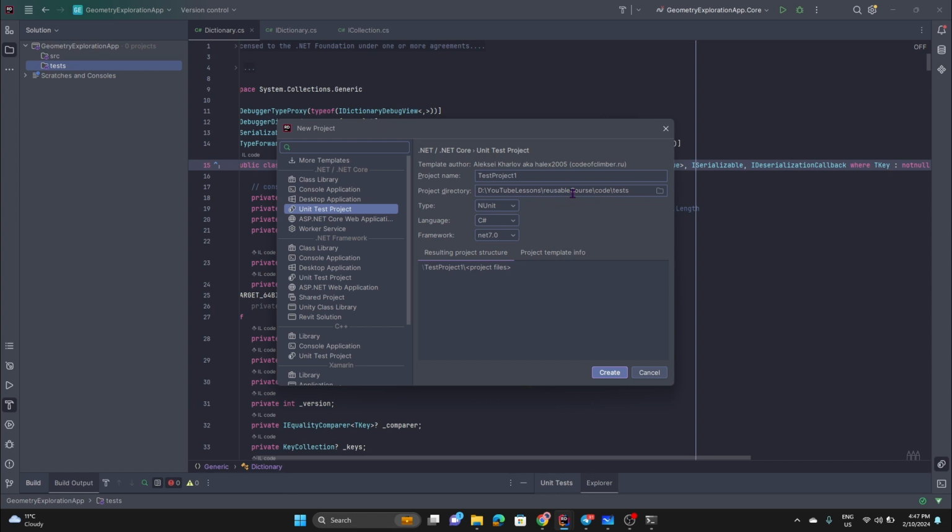And here I'm going to go with the unit test project, and I'm going to go with xUnit because that's the kind of framework of my preference. And I'm gonna name this Geometry Exploration App Tests. That'll be unit tests for the time being.